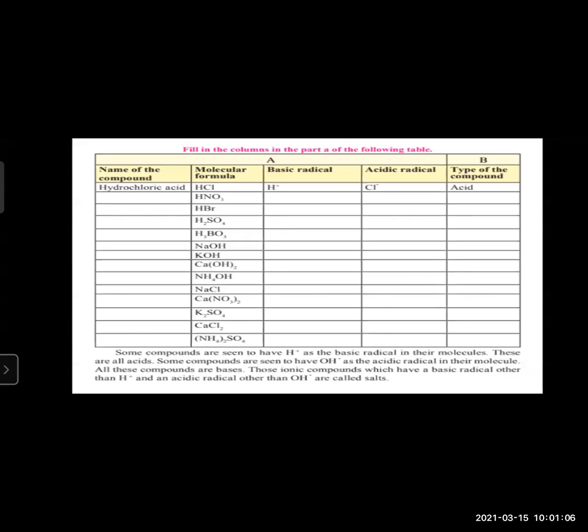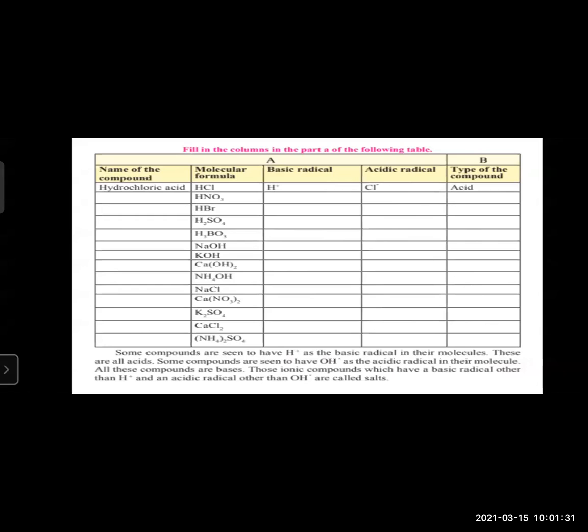Some compounds are seen to have OH minus as the acidic radical in their molecule. All these compounds are bases. If the acidic radical is OH, then it is a base. If the acidic radical is Cl minus, then it is an acid.